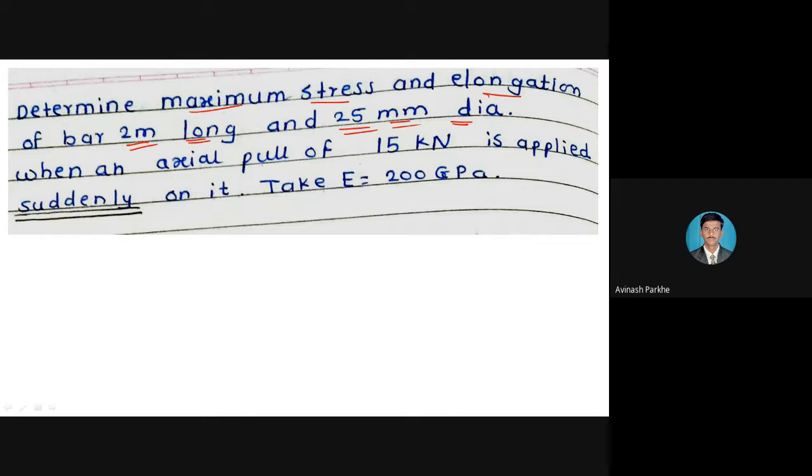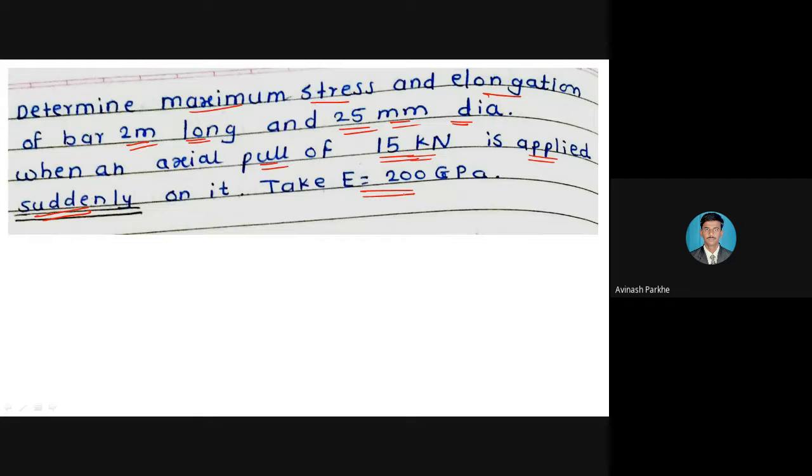When an axial pull of 15 kilonewton is applied suddenly, you can see which word is mentioned, suddenly. Take E is equal to 200 gigapascal.